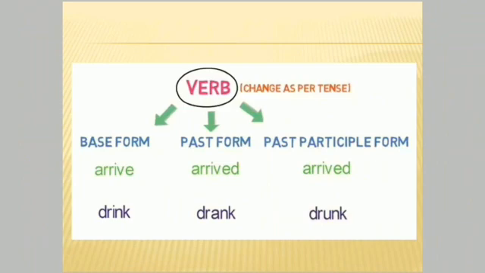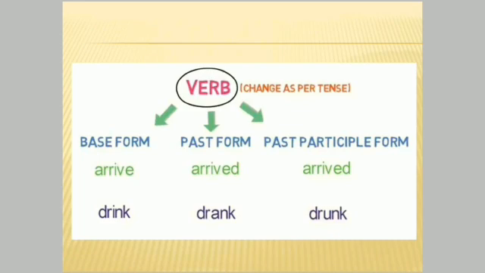Base form is arrive and its past form is arrived, and past participle form of verb arrive is arrived. Arrive, arrived, arrived. Students, 99% of verbs follow a pattern and we add ed to base form to get past and past participle forms.